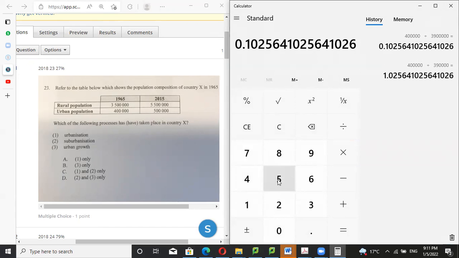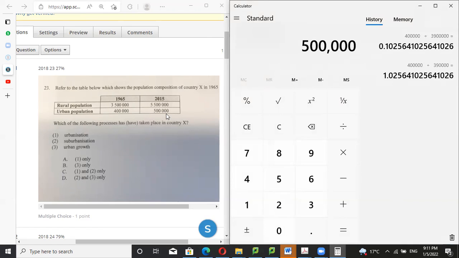How about the urban population in 2015? We have to calculate at a similar rate, dividing the total population by the urban population, which is like this.